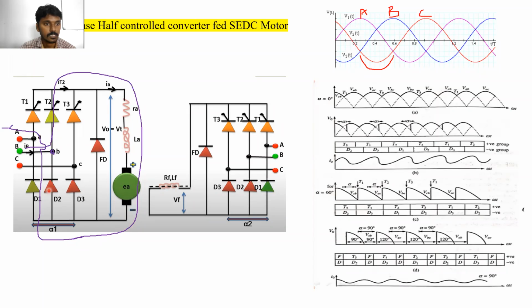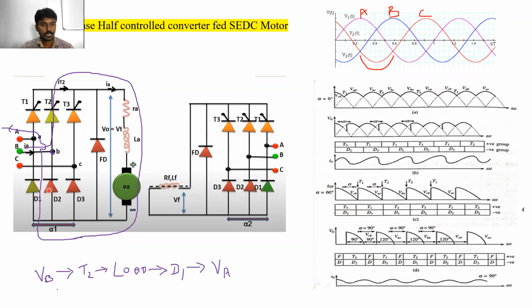Okay, this is the exit current. Now the current is entering from the B phase and the current is exiting from the A phase. So what is the path for flowing the current? VB, VB के बाद T2. T2, next T2 के बाद load. After load D1. D1, after D1 VA. VA. Exactly right answer.